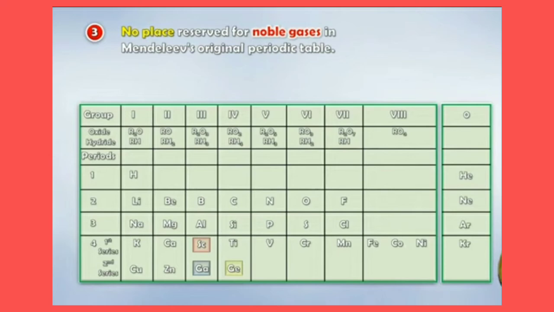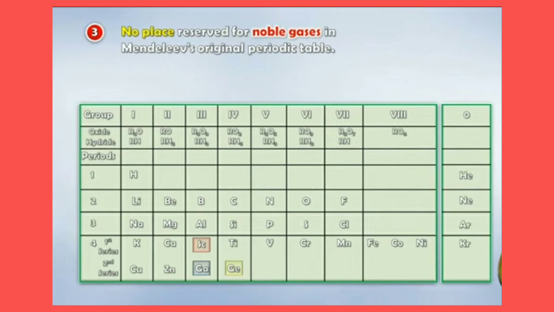Children, there was no place reserved for noble gases in Mendeleev's original periodic table. However, when noble gases such as helium, neon, and argon were discovered towards the end of the 19th century, Mendeleev created the zero group without disturbing the original periodic table, in which the noble gases were fitted very well.